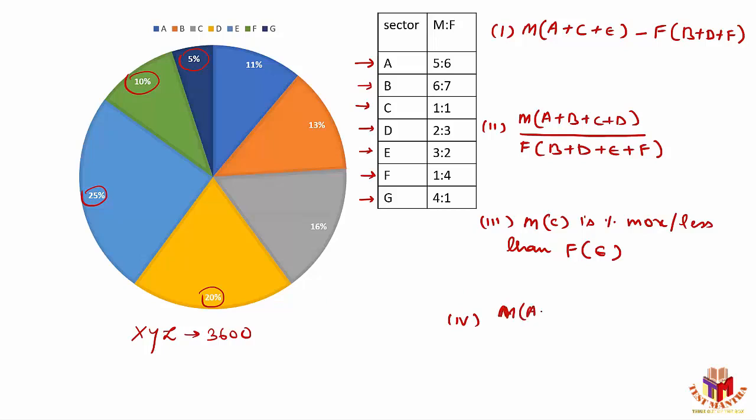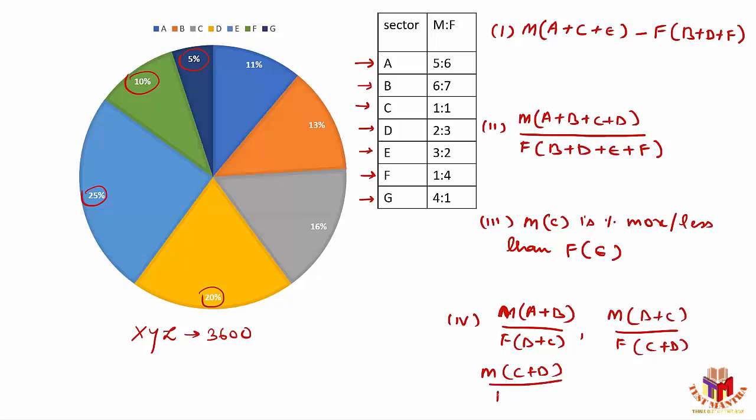Males in A and B combined, females in B and C combined, males in B and C combined, females in C and D combined, then males in C and D combined, females in D and E combined, males in D and E combined, and females in E and F combined. So the question is to arrange them in ascending order.